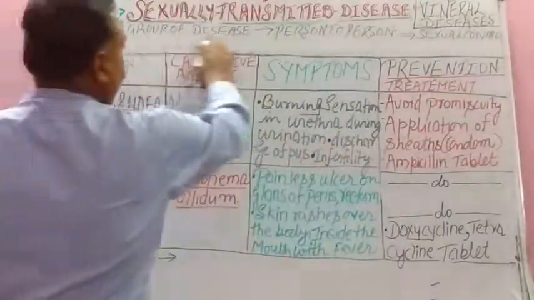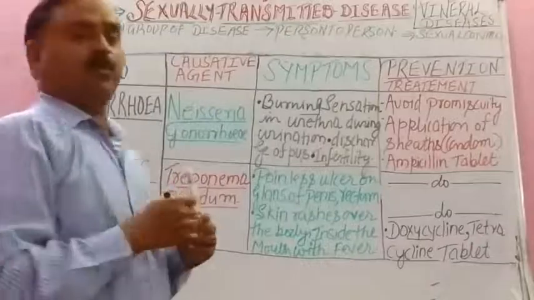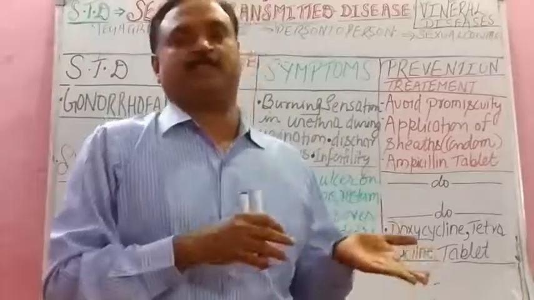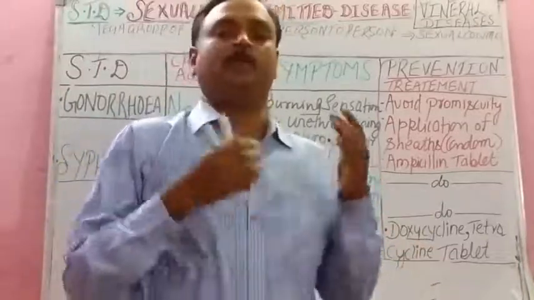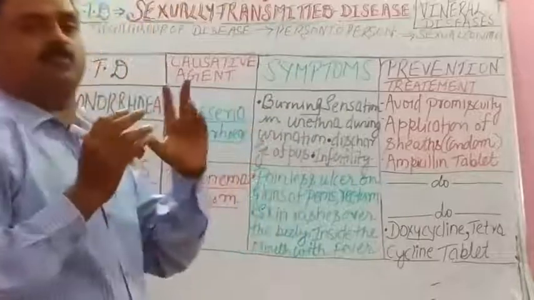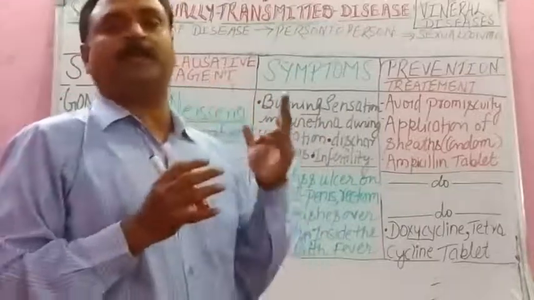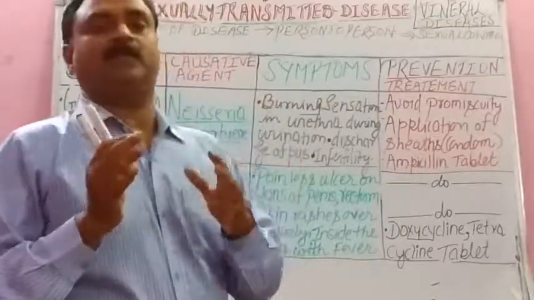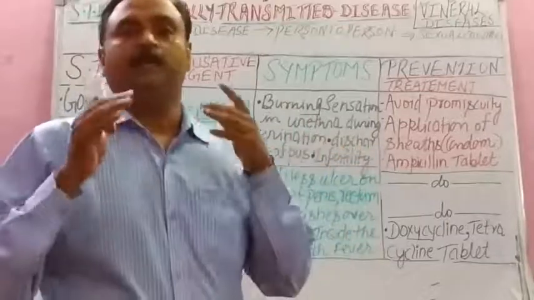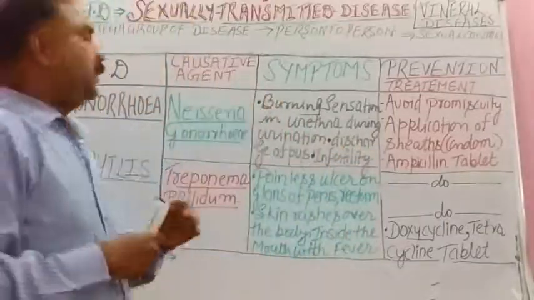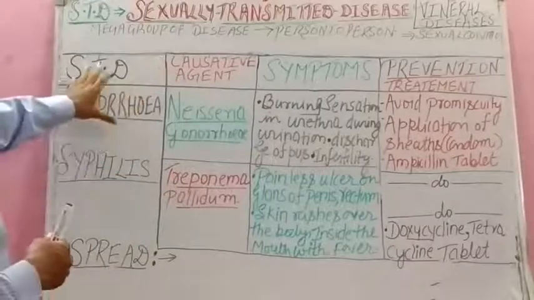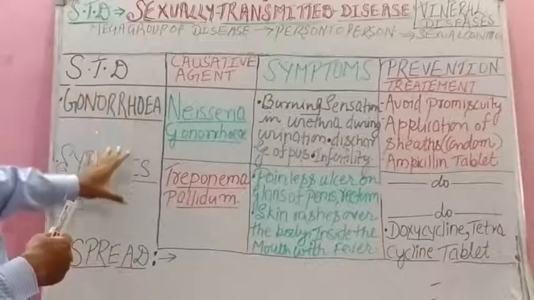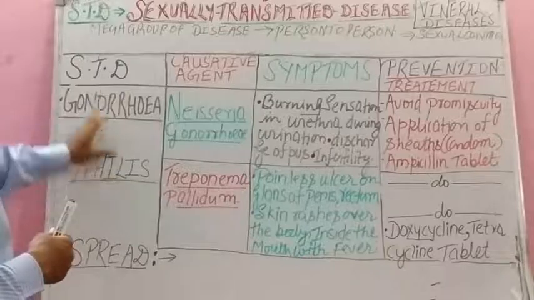Today I am giving you an idea how to learn this chapter. When you go through your text, there are many symptoms and preventive measures and treatments of these diseases. But I am giving you an idea how to learn it. Only in examination 2 symptoms or 2 modes of prevention and treatment are asked. So you are not supposed to learn 8, 9 symptoms and preventions. You try to learn only 2 to 3 symptoms and prevention or treatment. In the first column you write STD, that is the name of the diseases, sexually transmitted diseases.